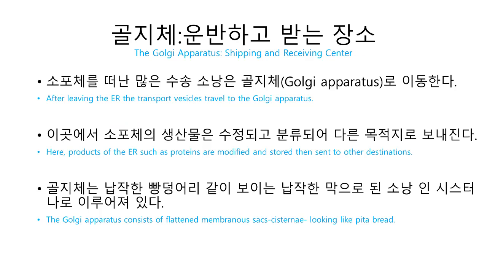Now, the Golgi apparatus is essentially a shipping and receiving center. After leaving the ER, many transport vesicles travel to the Golgi apparatus. We can think of the Golgi as a warehouse for receiving, sorting, shipping, and even some manufacturing. Here, products of the ER, such as proteins, are modified and stored and then sent to other destinations. Not surprisingly, the Golgi apparatus is especially extensive in cells specialized for secretion.